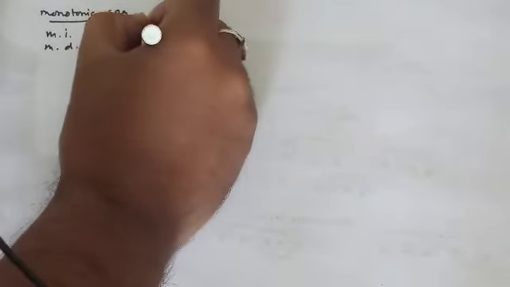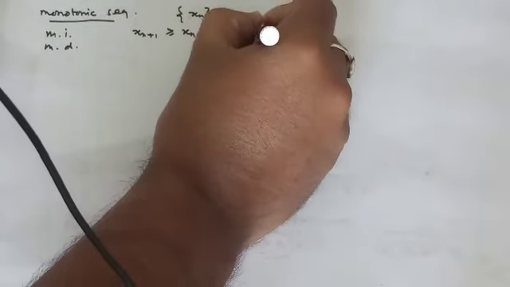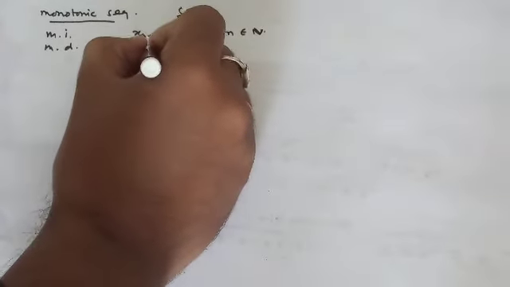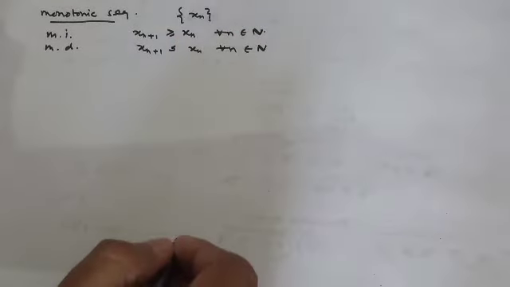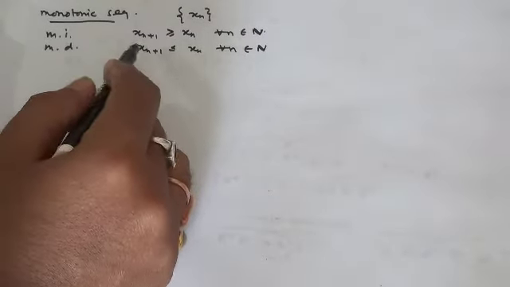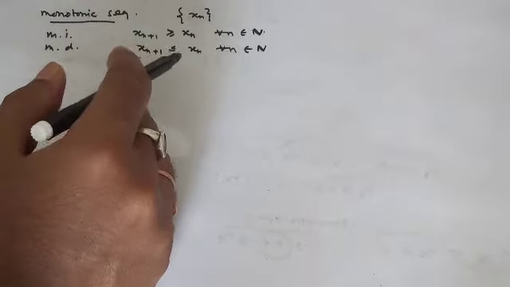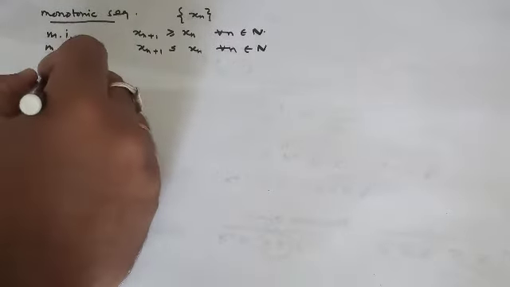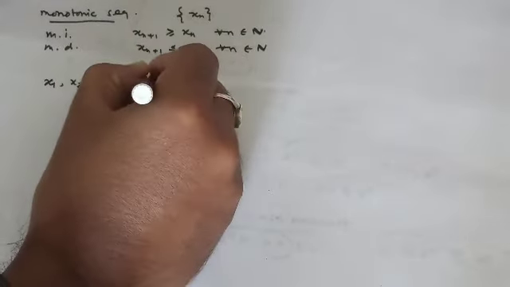If xn plus 1 is greater or equal to xn for all n belongs to N, you will say that your sequence is monotonic increasing. If xn plus 1 is less or equal to xn for all n belongs to N, then we say our sequence is monotonic decreasing. If there is no equality, then the case is for strictly increasing and strictly decreasing respectively. Fine. Okay, now suppose you have a sequence x1, x2, x3, x4, x5,